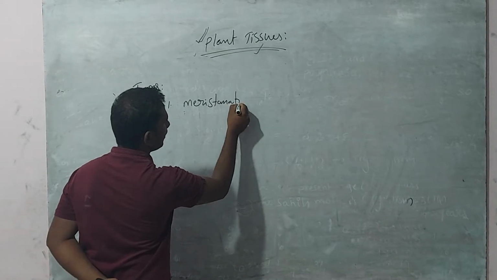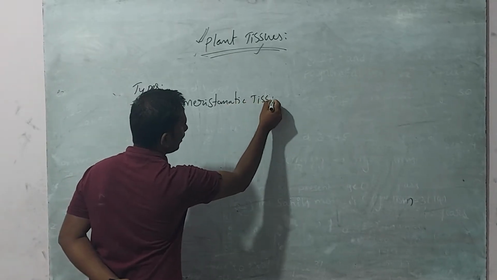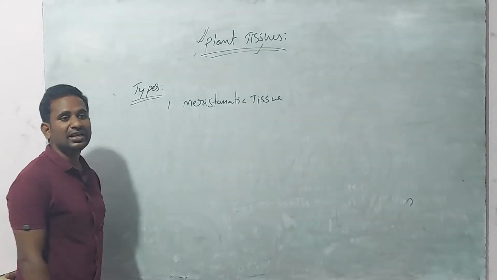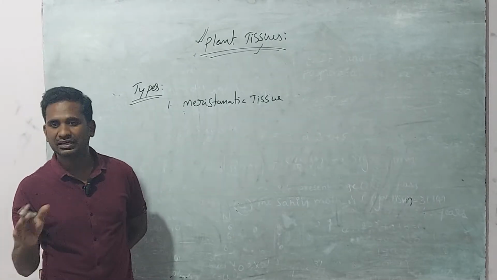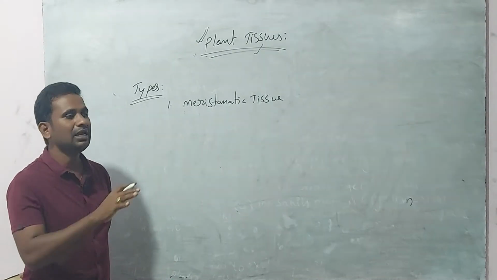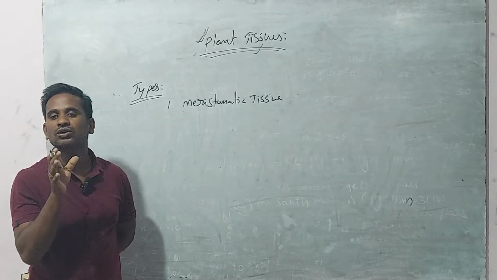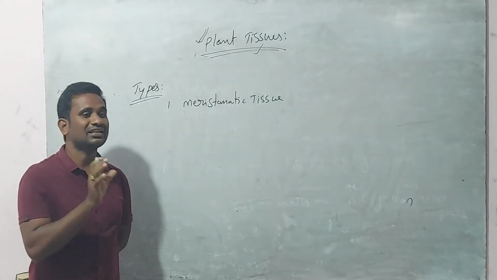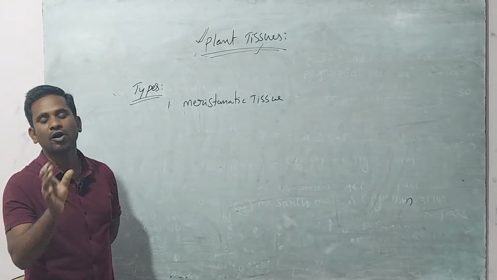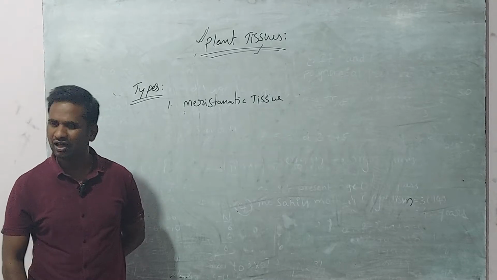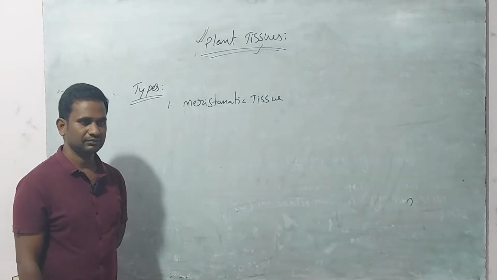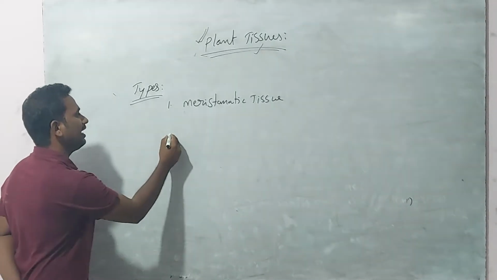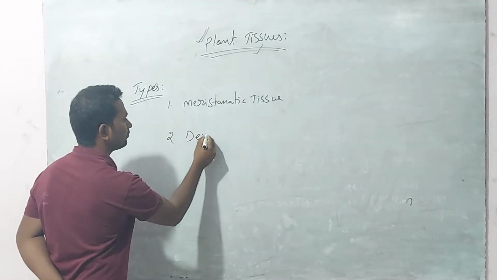Another one provides covering and protects the plant body from the outer environment. That is known as dermal tissue.